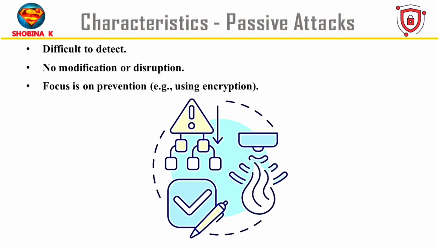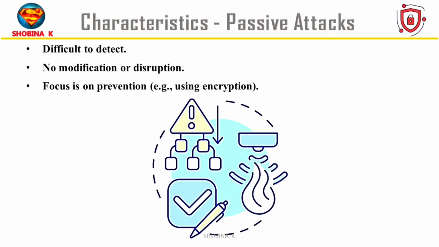Now let's look at the main characteristics of passive attacks. These are the sneaky ones where someone is silently spying on your data. First thing is, it is hard to detect because the attacker is just watching silently. They don't break or change anything. So everything looks normal to us. Next, no changes or damage. The attacker just sees the data. He doesn't delete or change anything.